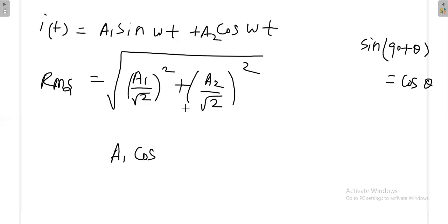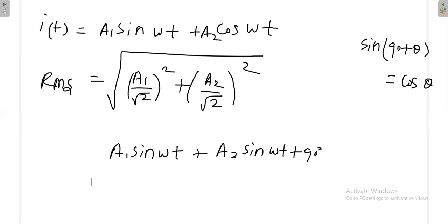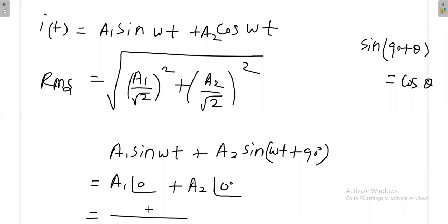So how can I write this? This is A1 sin omega t, and this is A2. Can I write it like this? A1 sin omega t, A2 sin(omega t + 90 degree). In this format, this is A1 at 0 degree, this is A2 at 90 degree. Now you try to get the equivalent value of this. Finally you will get some magnitude and some angle. From that you can find out the RMS.